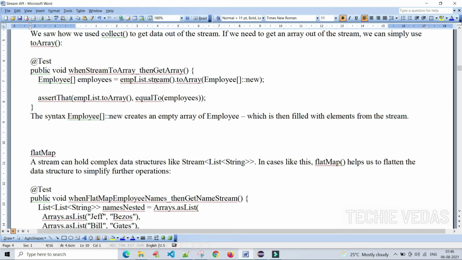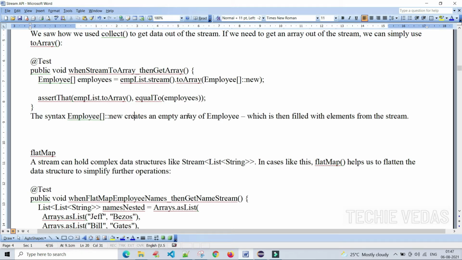Here we are creating a stream from the employee list and calling toArray. We are converting it to an employee array, creating a new employee array. Here emp list is nothing but the list instance, dot toArray, with the syntax Employee square brackets double colon new.